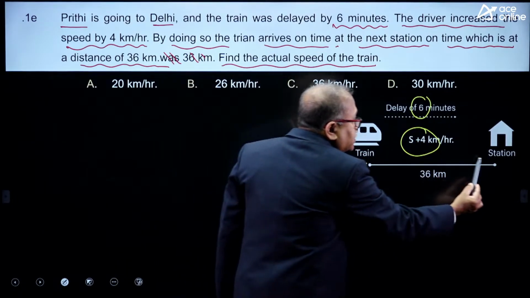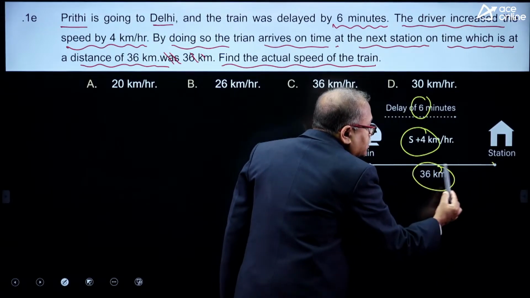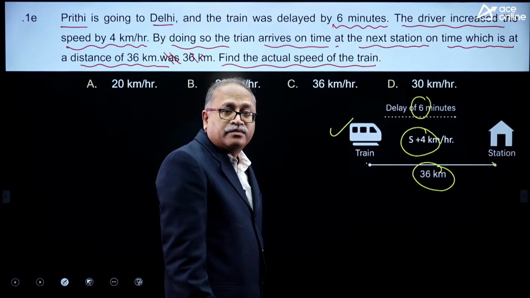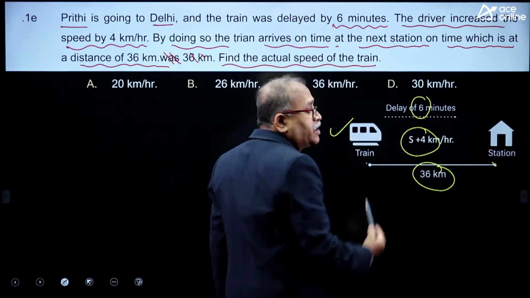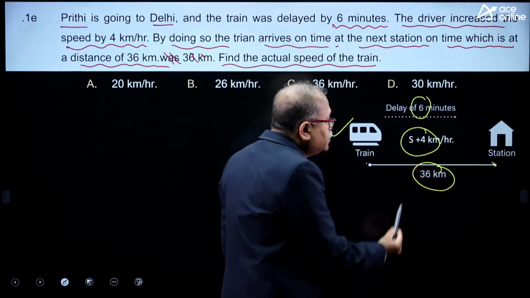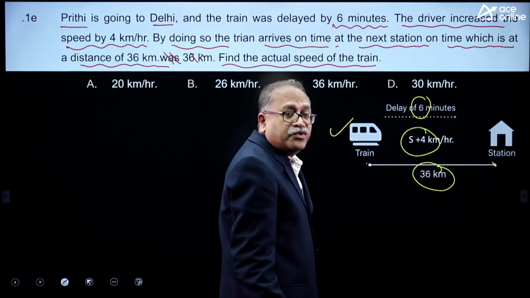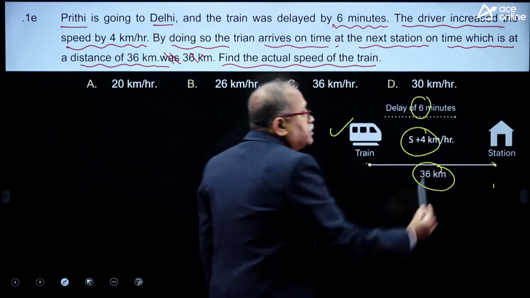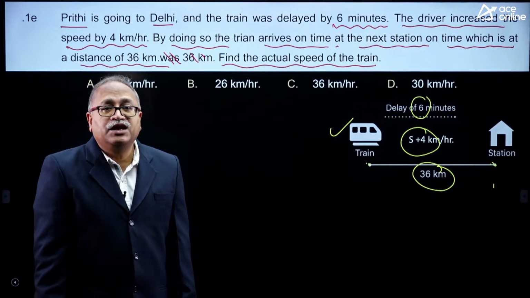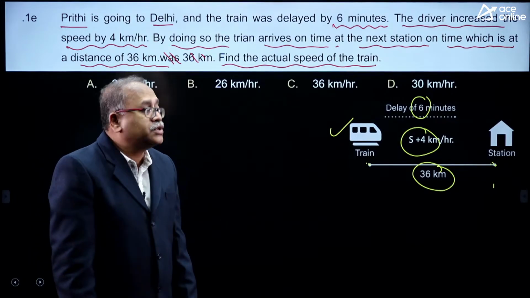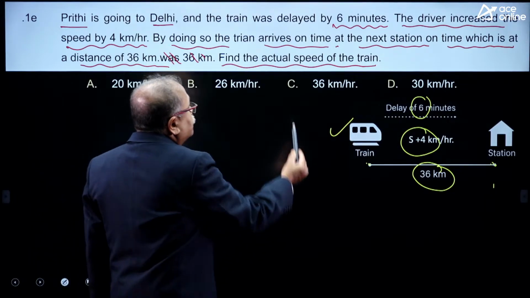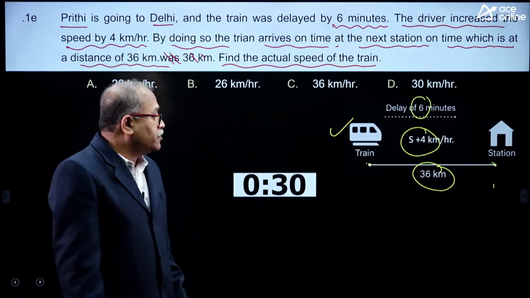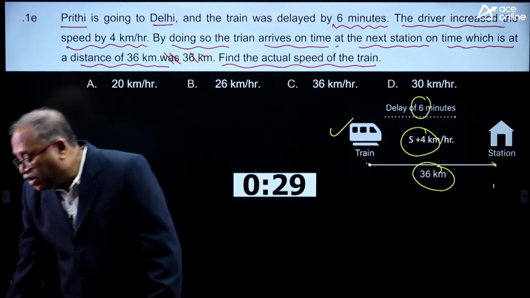So, it reaches the next station, which is 36 kilometer away, on time. 6 minutes late, speed increased by 4 kilometer per hour, and in 36 kilometer it covers the delay. What is the question here? The question is to find out the speed of the train. Think of it, my dear friends, your 30 seconds is on board.